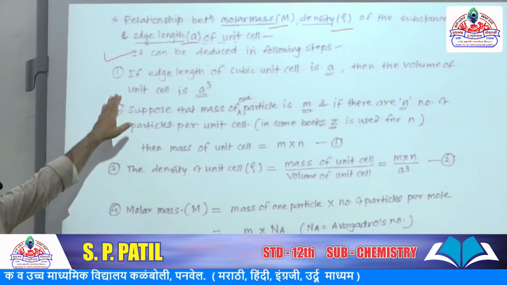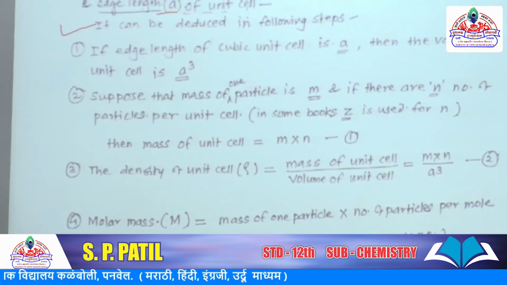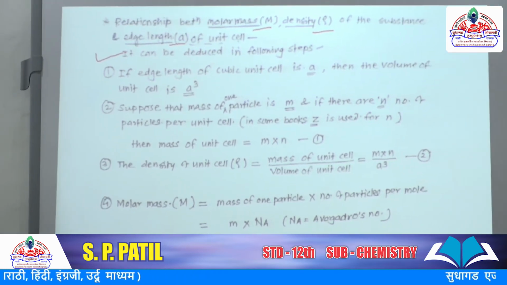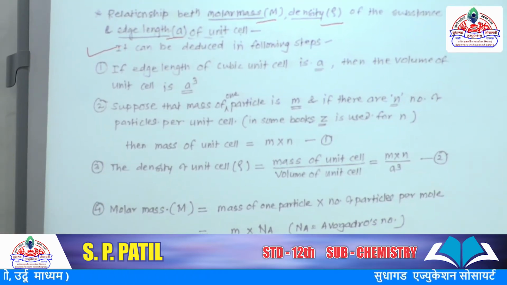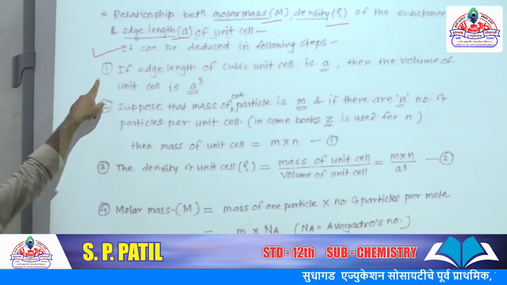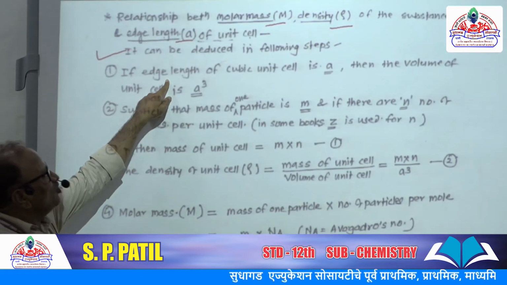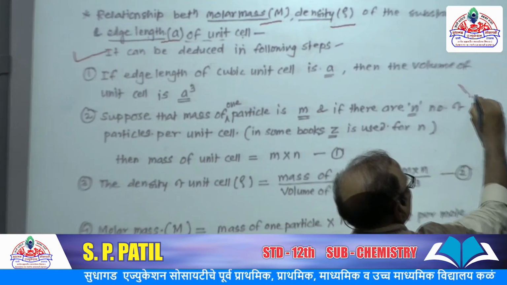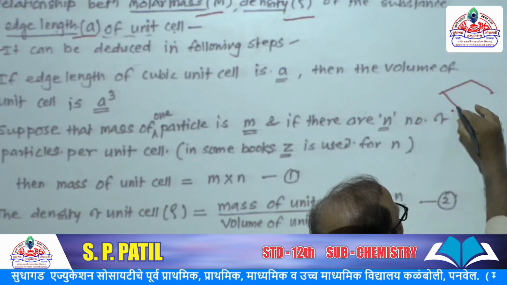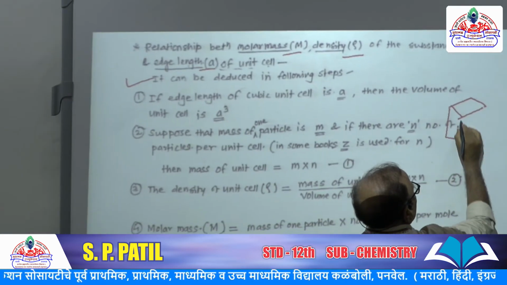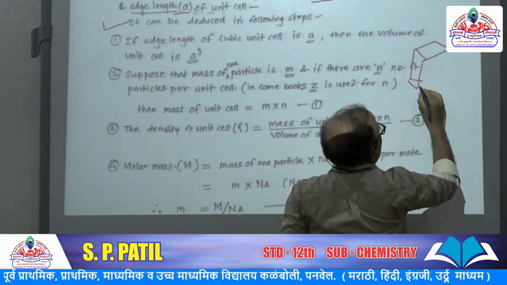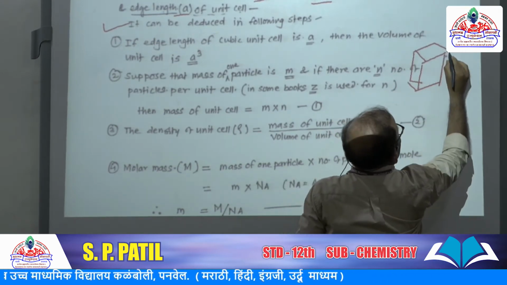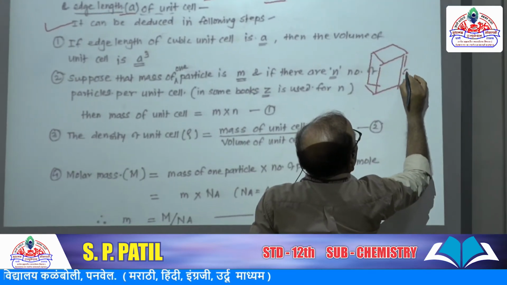So here in these steps we can calculate the formula for molar mass, density or edge length. Now see, if edge length of cubic unit cell is a, suppose this is a cube, and this length is a.